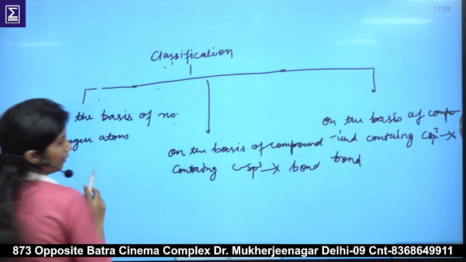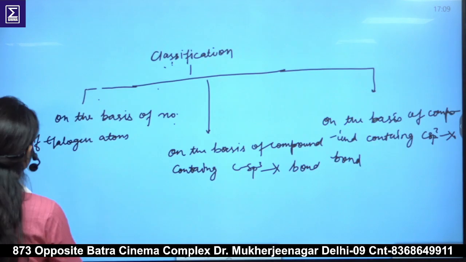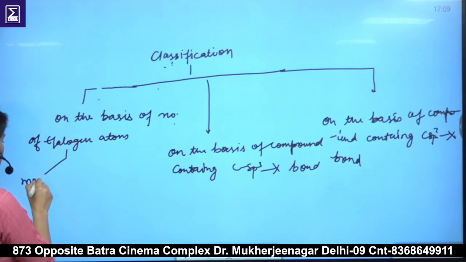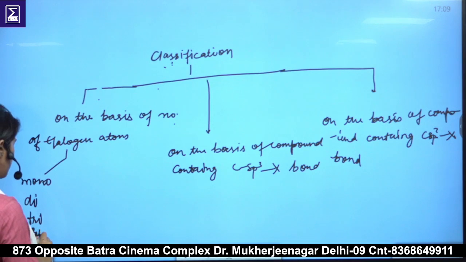On the basis of the number of halogen atoms, they are classified as mono, di, tri or poly halogen compounds.